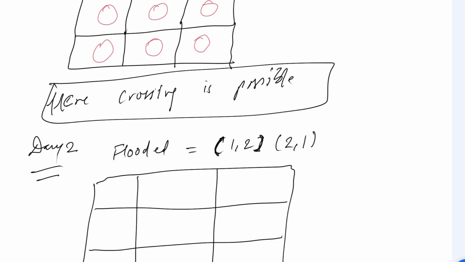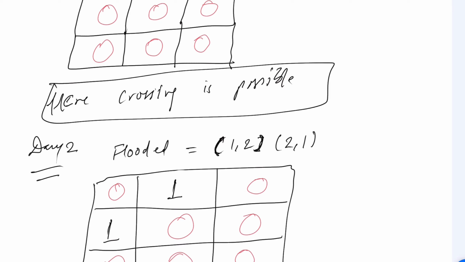Okay, so very first we know that all are 0 0 0 0 0 0 0 0 0, but now 1 2 and 2 1 are flooded. It means very first 1 2 is this one and 2 1 is this one, so it should be updated with 1 now, this is also 1 now.